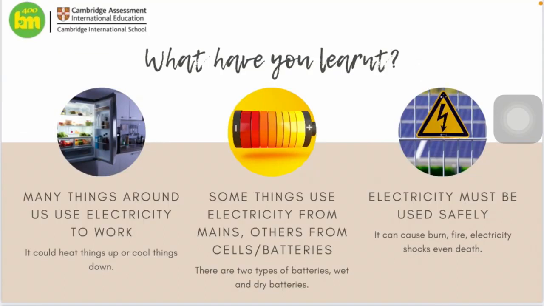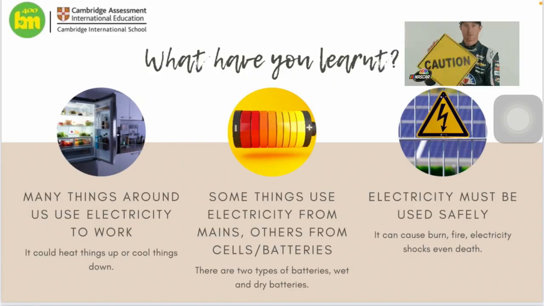Okay, the last slide. What have you learned? Many things around us use electricity to work. It can heat things up or cool things down. Second, some things use electricity from mains, others from cells or batteries. There are two types of batteries, wet and dry batteries. Other than that, we also have primary and secondary batteries. And then the last one, electricity must be used safely. It can cause burns, fire, electric shocks, even death.